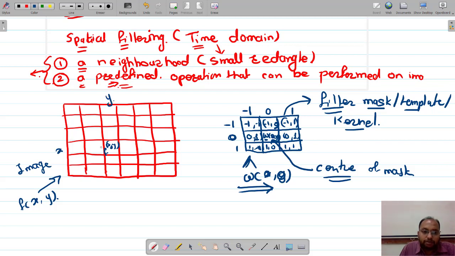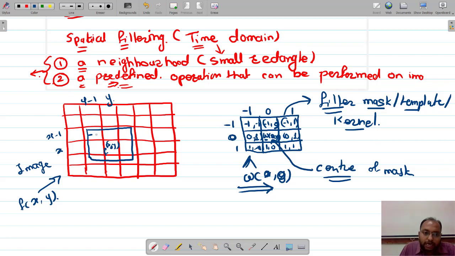Then what will be the coordinates for this one? x minus 1, y minus 1, right? So this is y minus 1, this is x minus 1. Why are we considering these elements also? Because we are going to overlap this over here. Remember that this will be like that. We are going to overlap on this image. So this is our image, right?